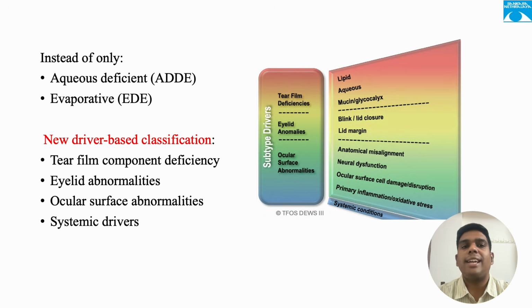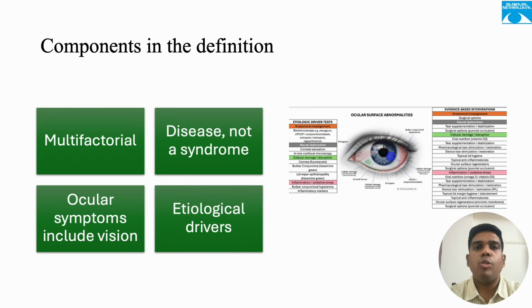For years, we classified dry eye as aqueous deficient or evaporative dry eye. Most patients have multiple overlapping mechanisms. Therefore, DEWS 3 proposed a new driver-based classification, including tear film component deficiencies, eyelid abnormalities, ocular surface abnormalities, and systemic drivers. The important take-home message from the updated definition is that dry eye is a multifactorial disease. Symptoms include visual disturbance, objective signs reflect the loss of homeostasis, and etiological-based classification is emphasized.